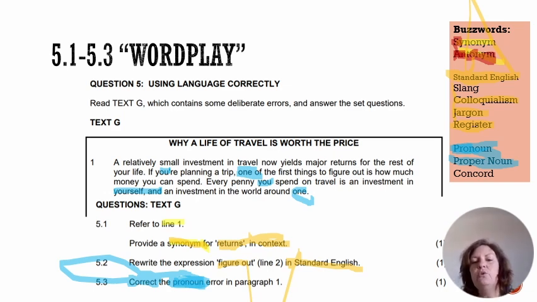There's a buzzword here called concord. And concord is subject-verb agreement. I'm not going to speak about it right now, but I'll speak about it towards the end of this presentation. Just keep in mind that concord is subject-verb agreement, because actually if you've studied your concord rules, you could also have answered 5.3, because mismatched pronouns are an example of breaking concord in a sentence where your subject and your verb don't agree anymore, but in this case, your pronouns don't agree anymore. Concord is agreement in a sentence, and we'll have a look at it later on in this presentation.